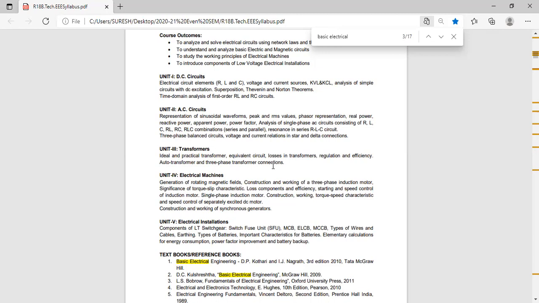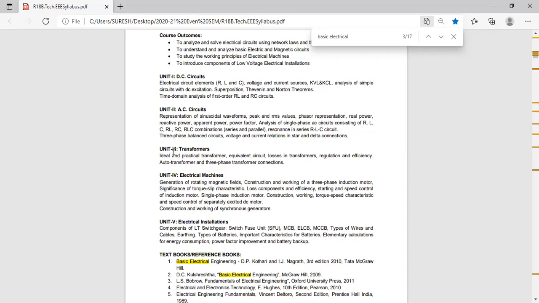Connection diagrams: I told in the class how to draw three-phase connections. On the primary side 3 windings will come, on the secondary side 3 windings will come. How we are connecting for these 4 connections, those things I have explained in the class. When I explained this, so many students were absent. Listen to the recording. I have shared the recording of these three-phase connections, then you can understand. Okay.